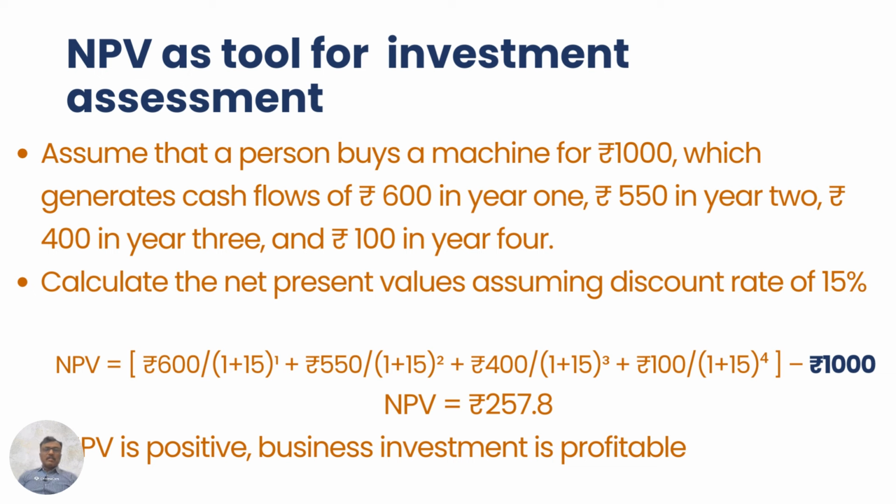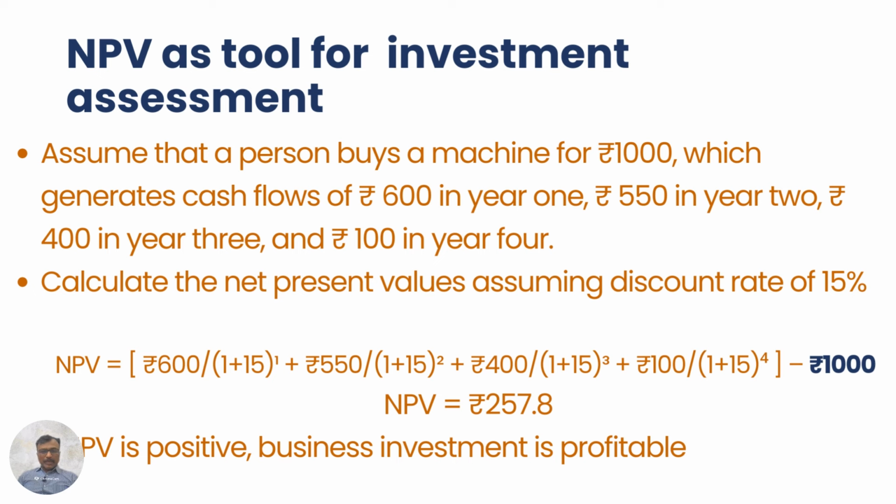Now, how is this discount rate calculated? The discount rate depends on opportunity cost. What is the opportunity cost? If you had invested the money in a mutual fund instead of purchasing the machine, you would have received 15% return. Therefore, the business should earn higher return than the mutual fund. Otherwise, nobody will open the business. They will invest in mutual fund or stock market and earn more return.